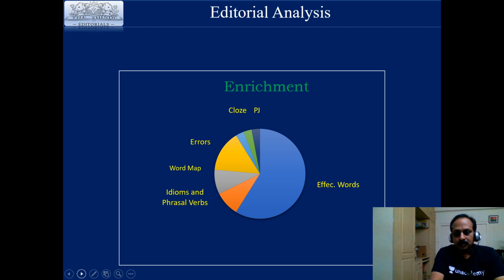And based on this editorial, what is the enrichment? You have got a few effective words, about 10 or 15. Then you got idioms, phrasal verbs, and one word map. Besides, you could work on spot the errors, the cloze test, and the parajumble.